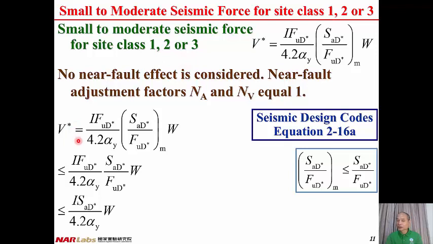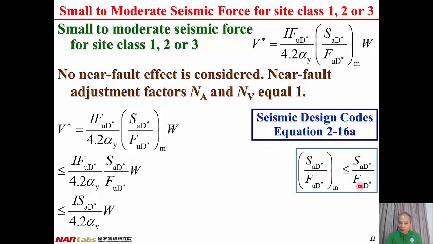V star equals I times FuD star divided by 4.2 alpha Y times SAD star divided by Fu star modification, times W. From the previous lecture, we know that the modified ratio of SAD star divided by FuD star is always less than or equal to the ratio without modification.